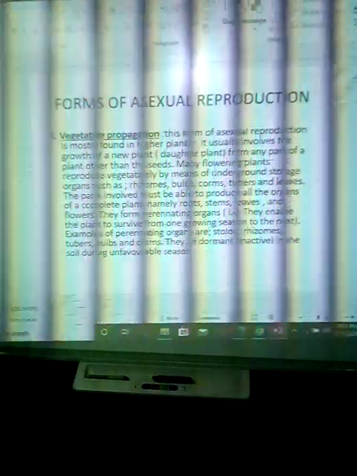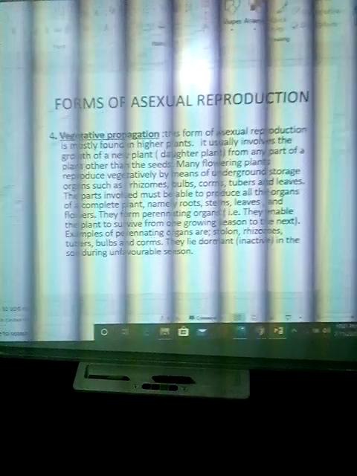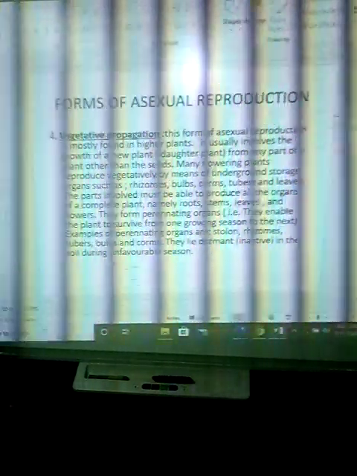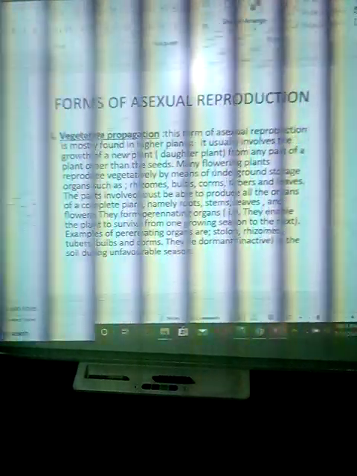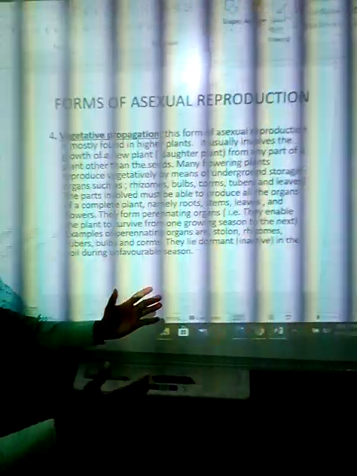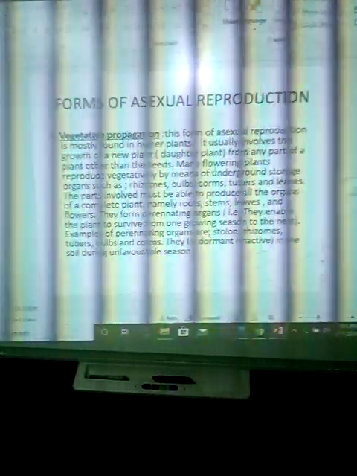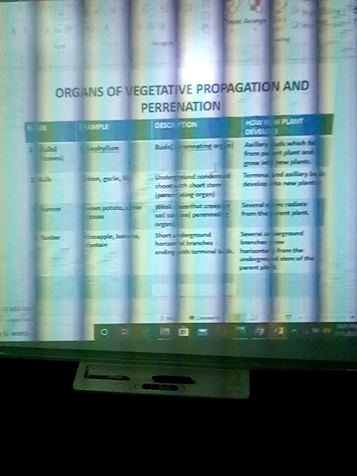They are perennating organs. They enable the plant to survive from one growing season to the next. Examples of perennating organs are stolons, rhizomes, tubers, bulbs, and corms. They lie dormant or inactive in the soil during the unfavorable season.